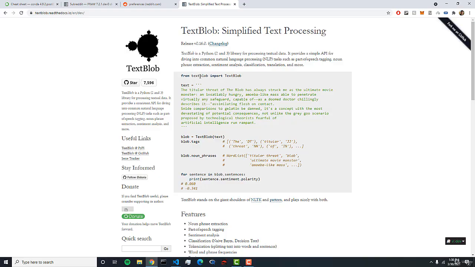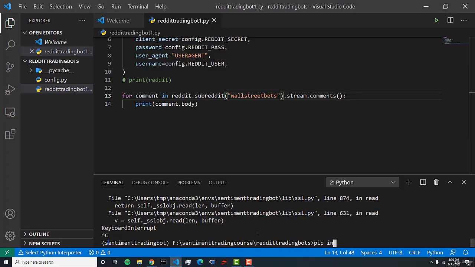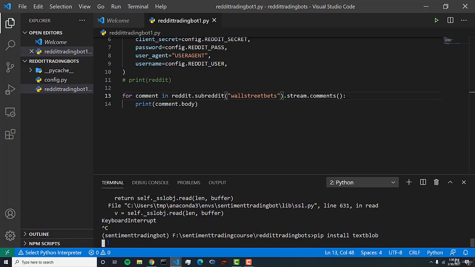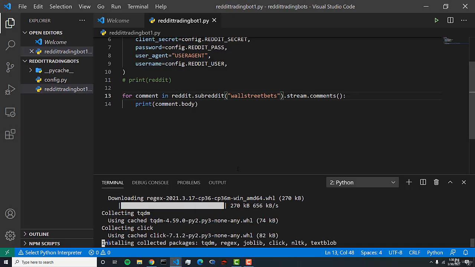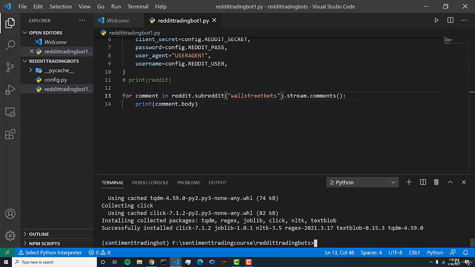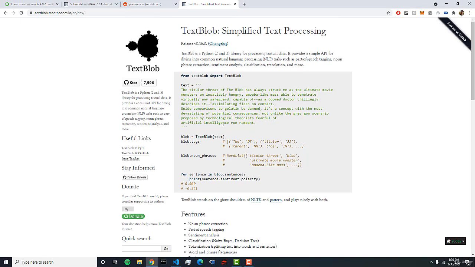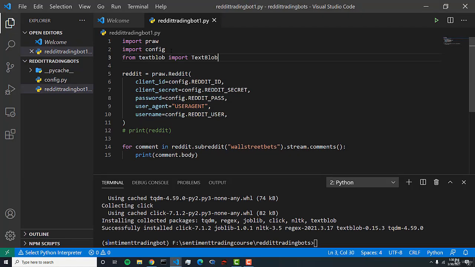Now, the first thing we do need to do is install TextBlob, so we can follow this statement here and we can do pip install textblob, and we don't need this -U because it's not universal. And by doing that, we've installed TextBlob and all the packages associated with it. Now once we do that, we can import TextBlob, and it's just really following this. We can just copy this here, go down, from textblob import TextBlob. Beautiful. So now we can perform sentiment analysis using this package.